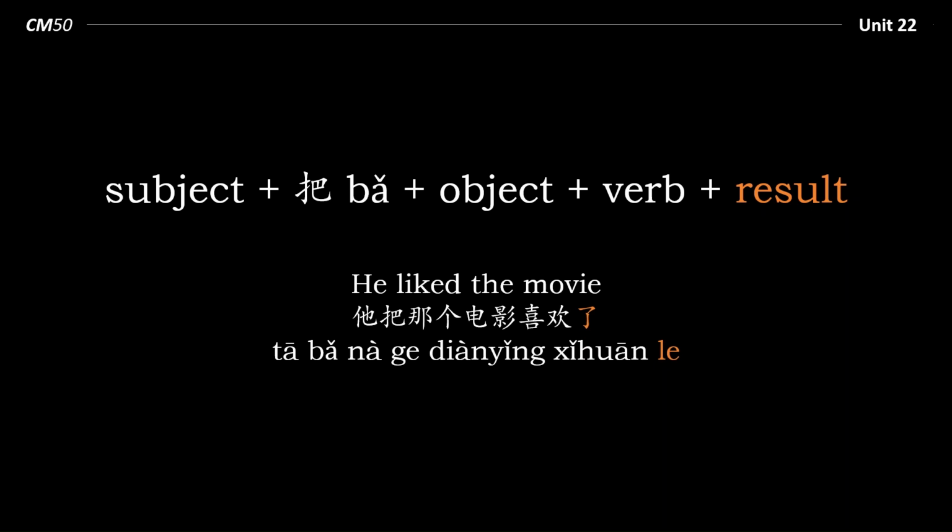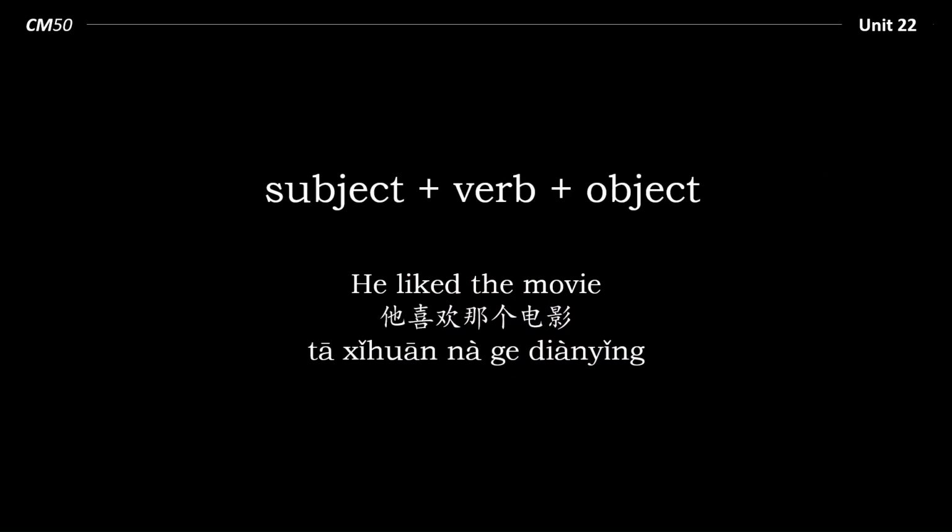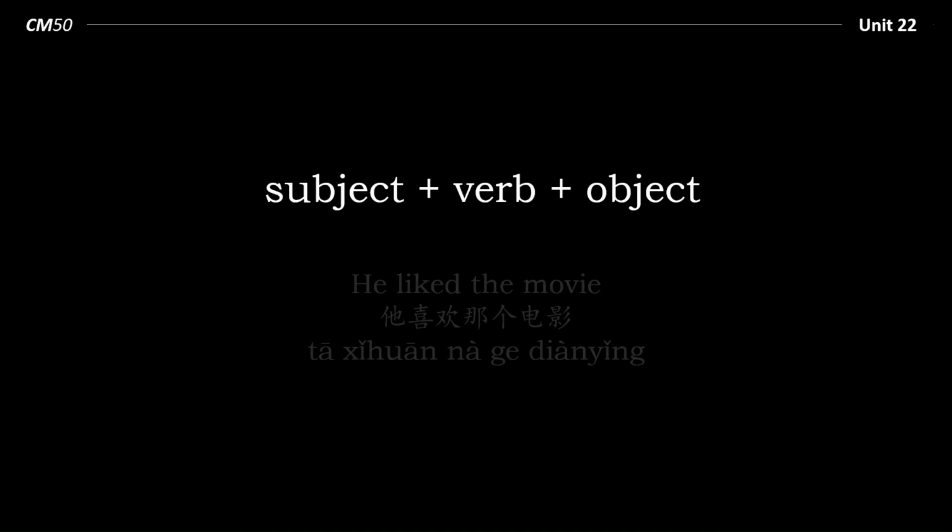However, if I like a movie, the movie remains completely unaffected. It doesn't change in any way. Therefore, he liked the movie is not a bǎ sentence. Instead, we would just say 他喜欢那个电影, the simple subject, verb, object sentence, which is the typical way to express emotion or preference in Chinese.